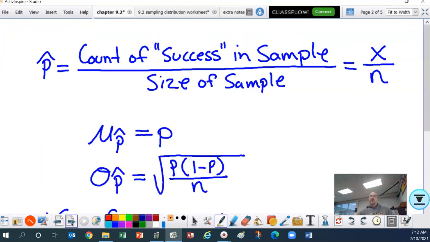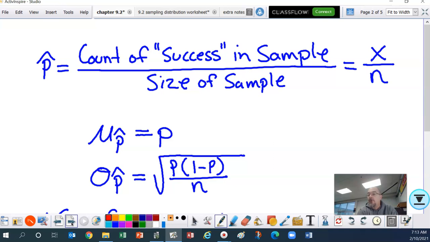All right, so P hat, proportions. This chapter 9 is dealing just with proportions, not averages, not means, proportions. So P hat is the count of successes in a sample over the size of the sample. The estimate for the population proportion, mu sub P hat, equals P.